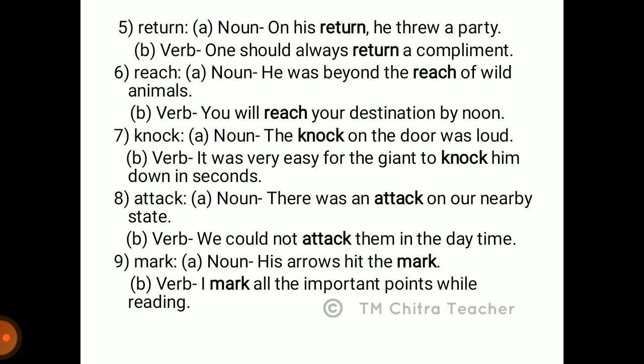The next word is reach. Let us see reach as a noun in the sentence: he was beyond the reach of wild animals. Let's see the same word reach as a verb: you will reach your destination by noon. The next word is knock. The word knock as a noun: the knock on the door was loud. Now the word knock as a verb: it was very easy for the giant to knock him down in seconds.